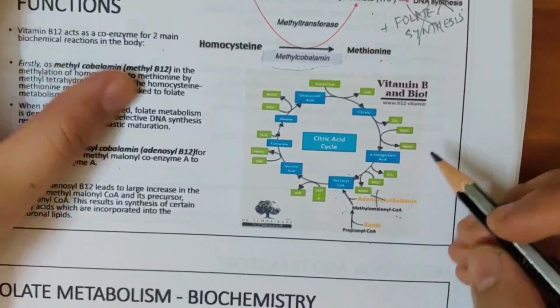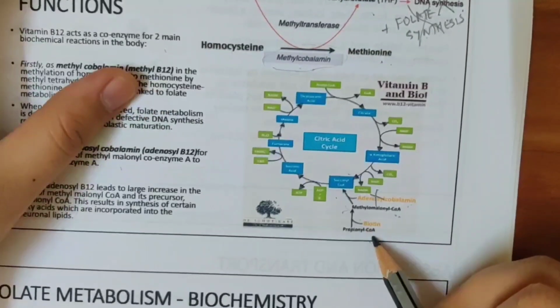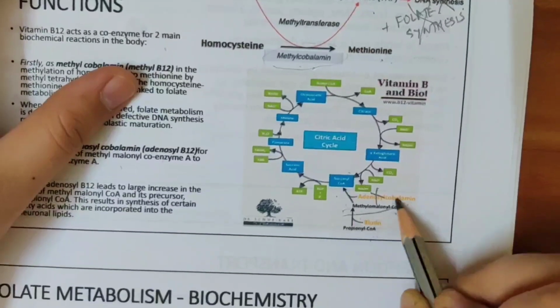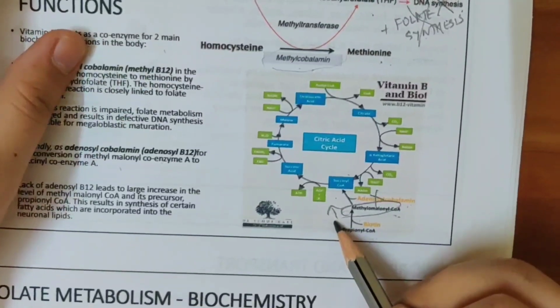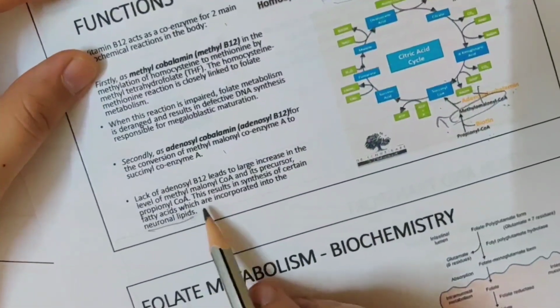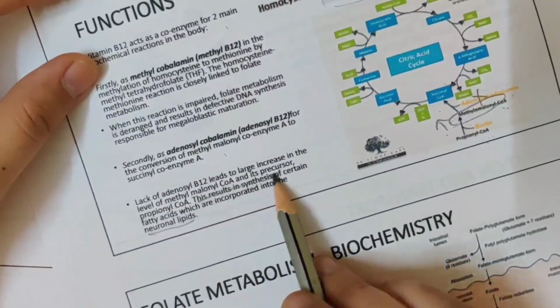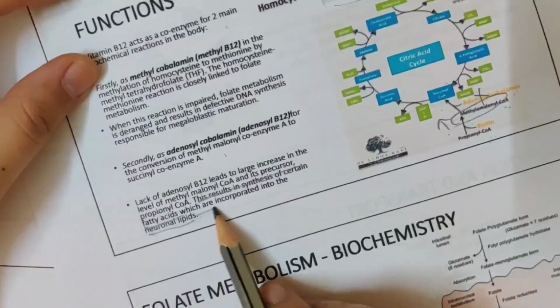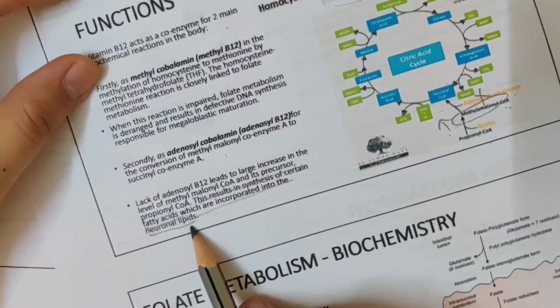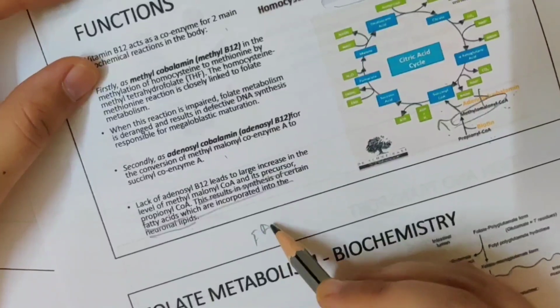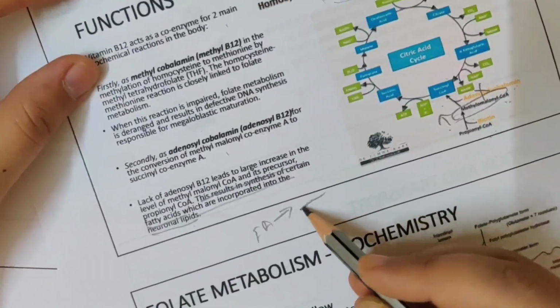So if this is not present, what will happen? Propionyl CoA will accumulate and become abundant. There will be an increase here. This results in synthesis of certain fatty acids which are incorporated into neuronal lipids. So you have a lot of fatty acids. These fatty acids will go and bind into the nerves.